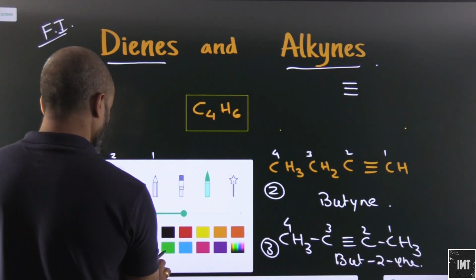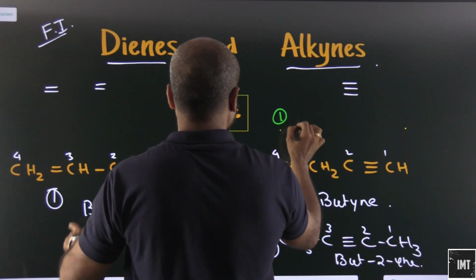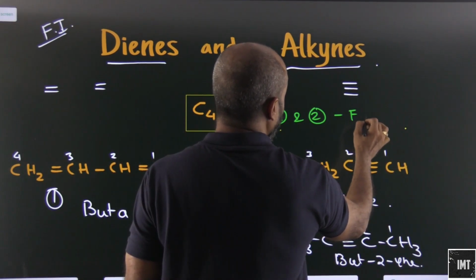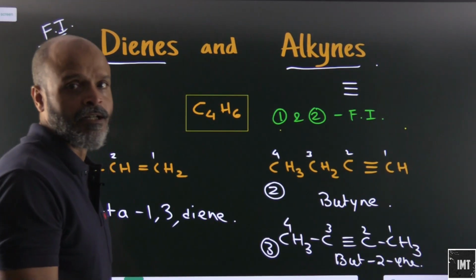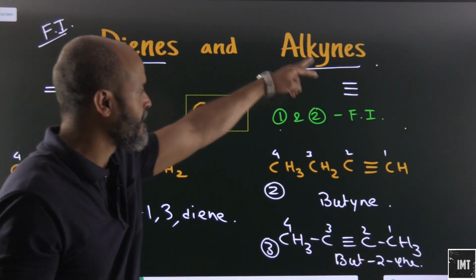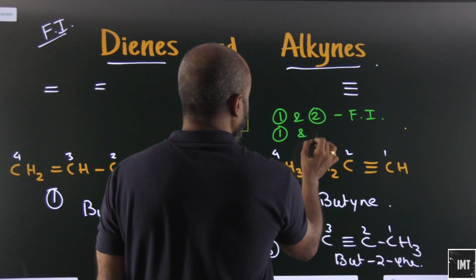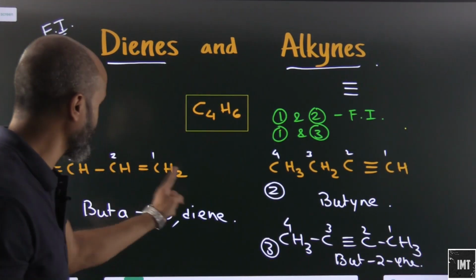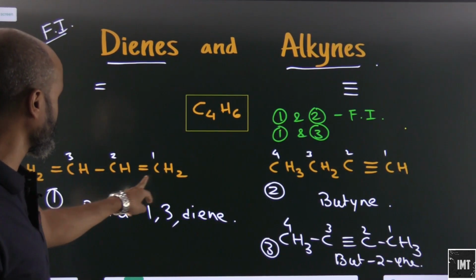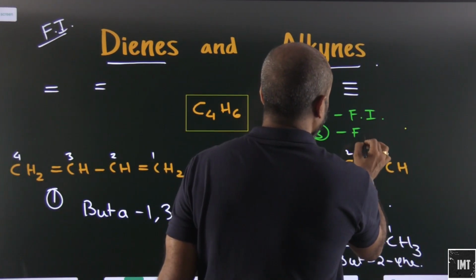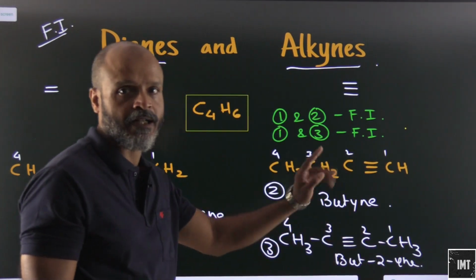Okay, so between 1 and 2, these will be what? Functional isomers. Obviously functional isomers, because one is a diene group and the other one is an alkyne group. Okay, between 1 and 3, look at it very closely. Between 1 and 3, this is basically a diene and this is an alkyne. So again these will be functional isomers.